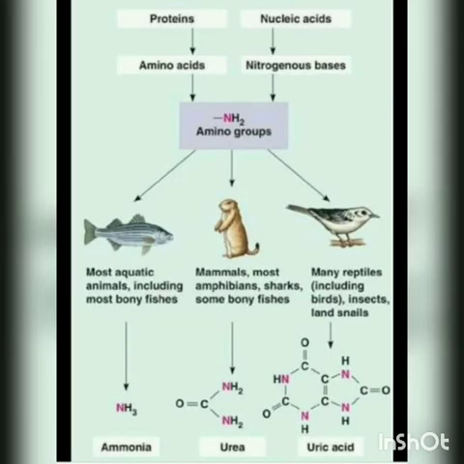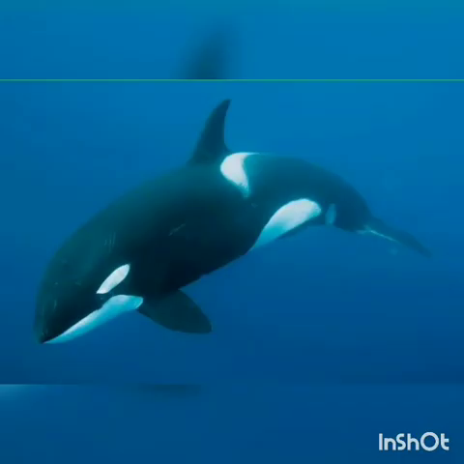Birds excrete uric acid, so they are called uricotelic. Lizards are also uricotelic. Fishes are aminotelic, but whale is not a fish, it is a mammal. So a whale excretes urea, it is ureotelic. Here whale aminotelic is not correctly matched.